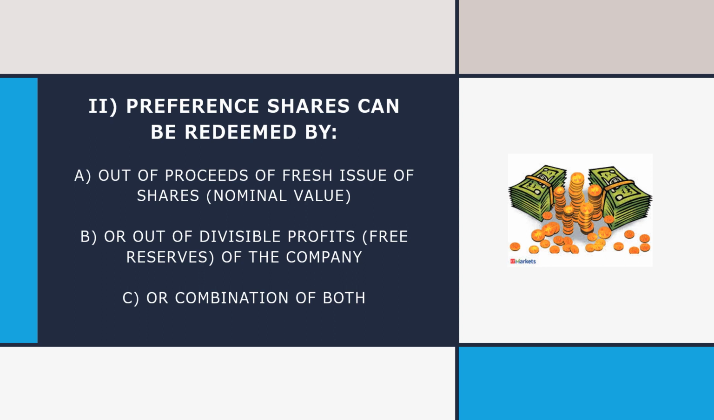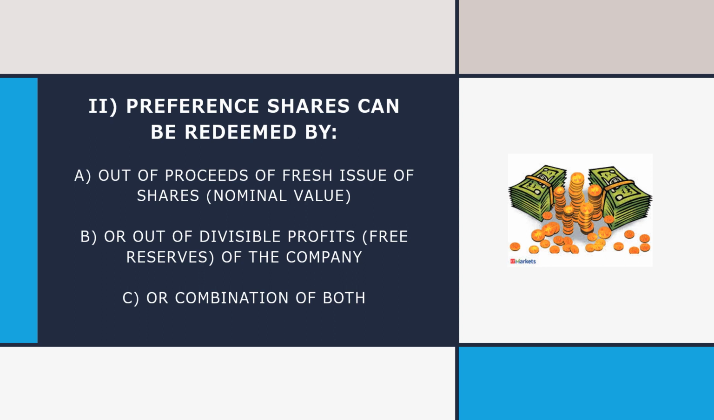So there are two ways: out of proceeds of fresh issue of shares or out of divisible profit, free reserves of the company. Or third thing, how the company can redeem the preference share is nothing but a combination of both. That is, they can redeem the whole amount by fresh issue of shares or the whole amount by divisible profit, or for some part of the redemption of preference shares they can get the money out of proceeds of fresh issue of shares and some part out of divisible profits.